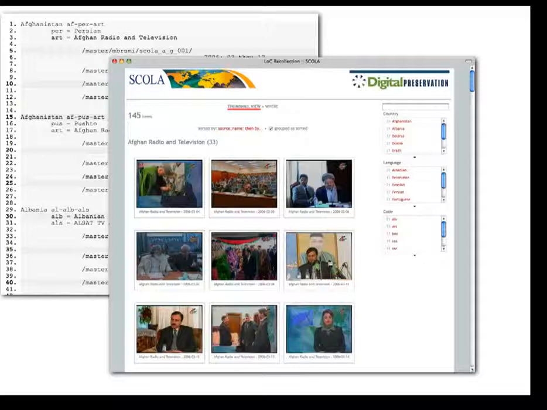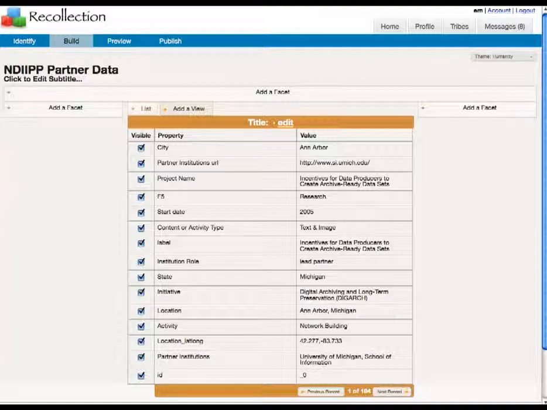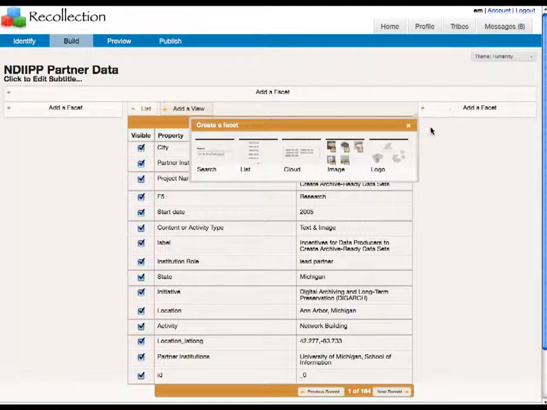Let's take a quick look at how we actually build some of these interfaces from the underlying data. In this particular example, I've gone ahead and loaded a spreadsheet that reflects all of the NDIP partners. The values you might see here, for example, correspond to what you might normally see in columns of a spreadsheet. We can quickly add a variety of facets which allow us to navigate that spreadsheet in new and interesting ways.